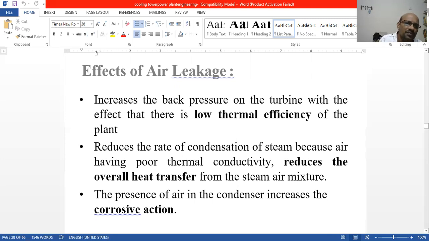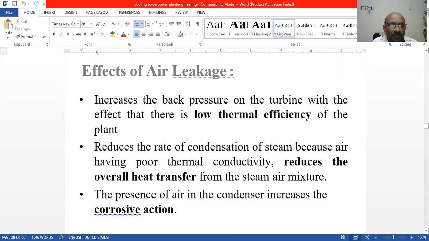It also reduces the rate of condensation of steam, because air has poor thermal conductivity and reduces the overall heat transfer from the steam-air mixture. So the condensation process is reduced because air is leaking in. Okay, that is one of the disadvantages, that means effects.